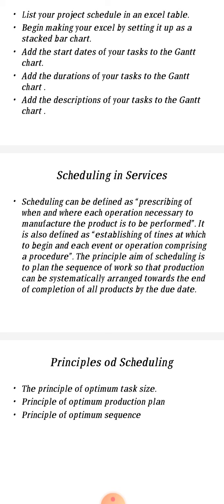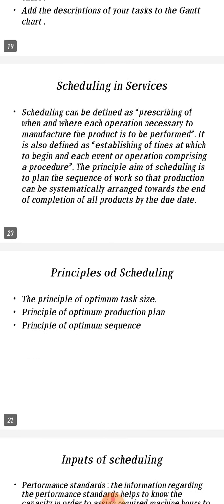First is optimum task size. Scheduling tends to achieve a minimum efficiency when the task sizes are small and all the tasks are of the same order of magnitude. Next we are going to see optimum production plan. The planning should be such that it imposes an equal load on all plants. Next is optimum sequence. Scheduling tends to achieve the minimum inefficiency where the work is planned so that the work hours are normally used in the same sequence. These are all the principles that were involved in scheduling.